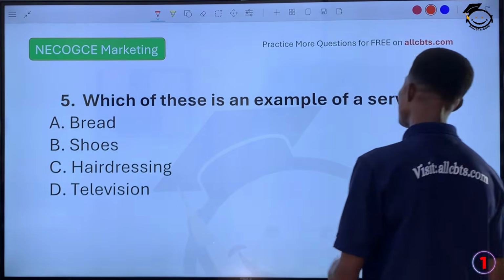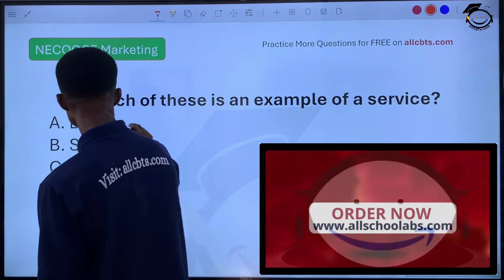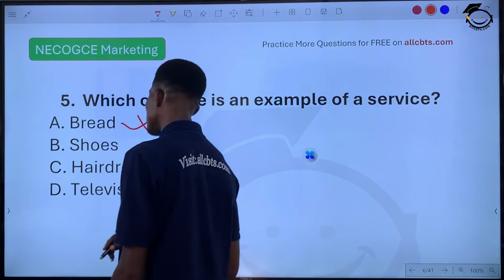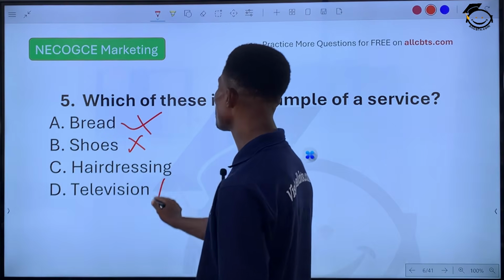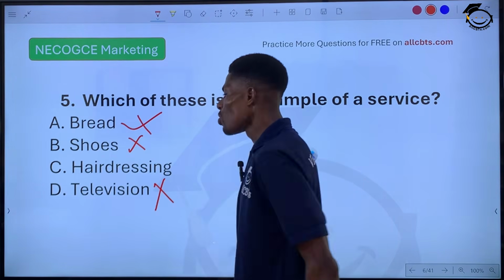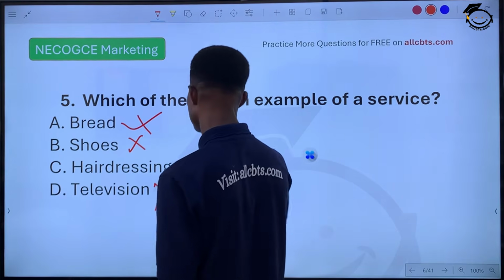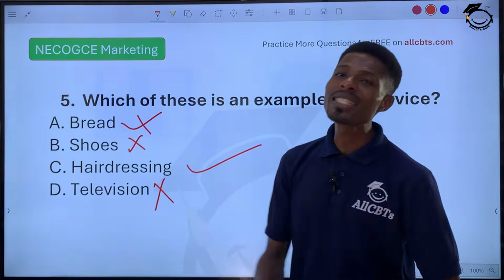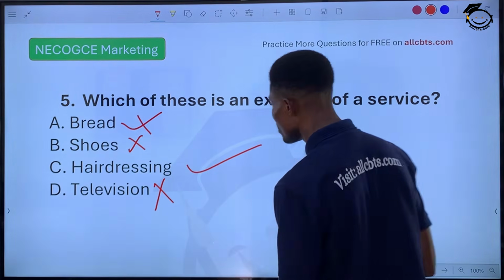So which of these is an example of a service? Bread is a product, so the answer will not be bread. Shoe is physical, so it will not be shoe. Television is also a physical product, so it's not a service. So the correct answer to this is hairdressing. Hairdressing is a service, but not a physical product. So the answer is C.